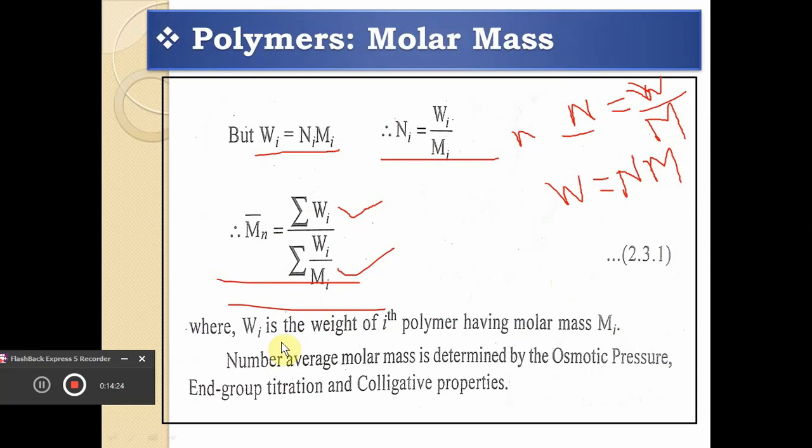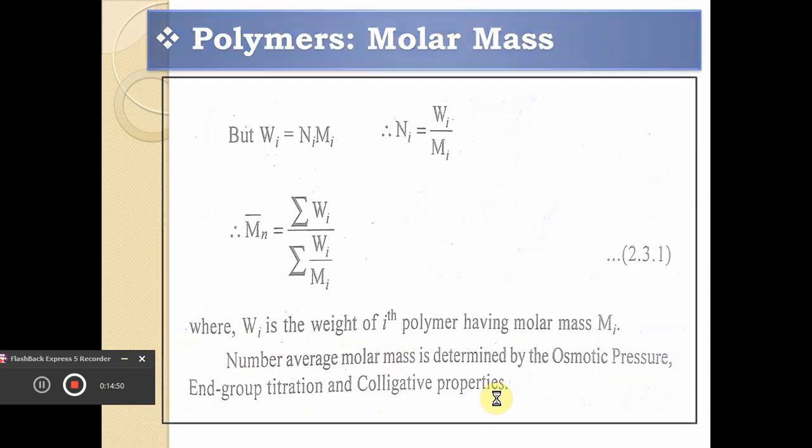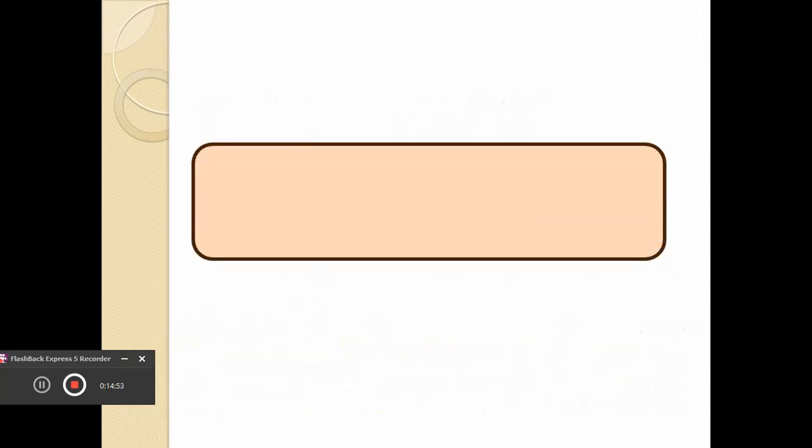Here, if we talk about the meanings of the different terms, then Wi is the weight of the ith polymer having the molecular mass mi, and number average molar mass is determined by various methods like osmotic pressure, end group titration or the colligative properties. So this is the way by which we can calculate the molecular mass of the polymer in terms of